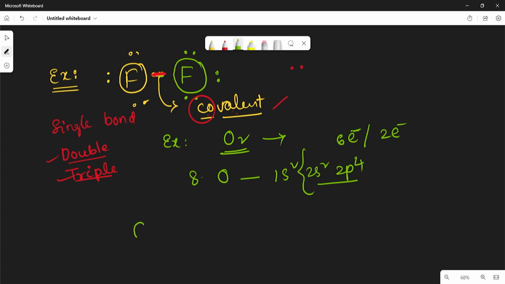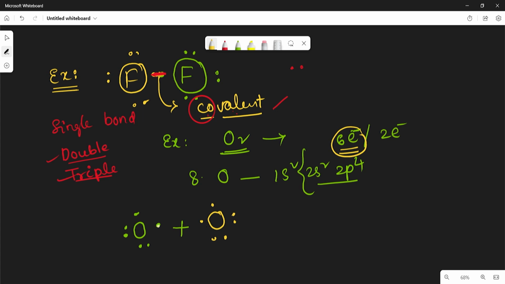So I will draw the structure of oxygen. 1, 2, 4, 6, like this. Take another oxygen atom, it is also containing the same pattern. 2, 4, 6, which means each oxygen atom is having 6 electrons in the valence shell.